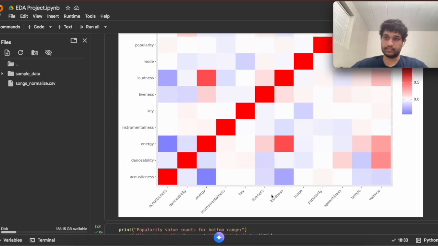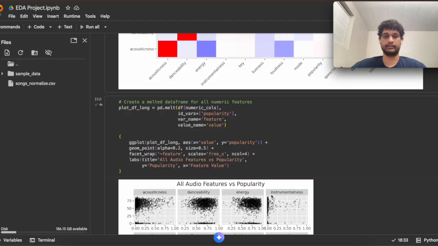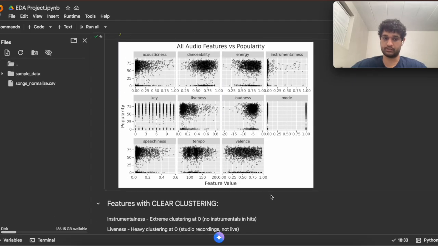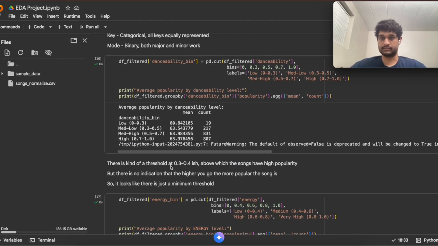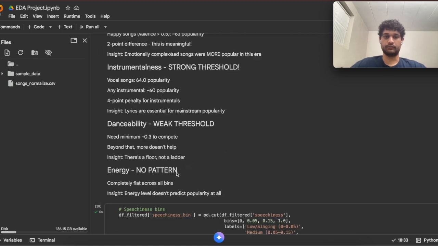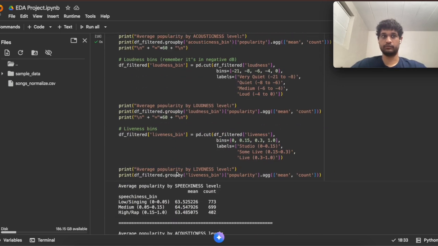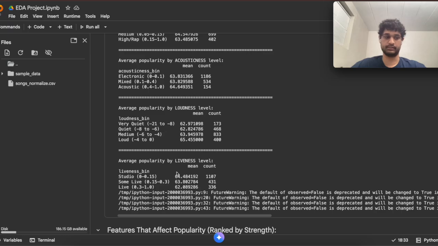We first checked if there is any linear correlation, and then we checked if there is any non-linear correlation to see if there is any clustering when we plotted a scatter plot between popularity and each audio feature. We also did a bin analysis in each of these audio features to see if, as we go from a lower to a higher bin in a particular feature, there would be a drastic increase in the number of songs that are popular. We also then did a tier analysis where we created popularity tiers and saw how many songs of each feature value are present in each tier.